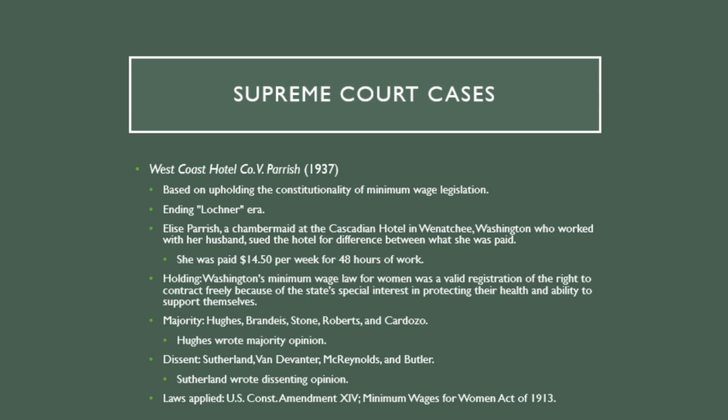The laws applied for this case were the U.S. Constitution Amendment 14 and the Minimum Wages for Women Act in 1913. This was a case that helped switch the viewpoint on minimum wage and also gave way for FDR to enact the Fair Labor Standards Act of 1938.